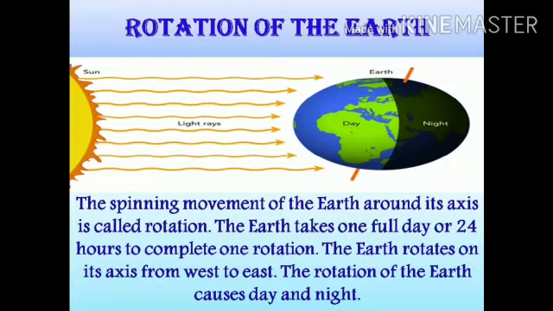So children, what is rotation? Rotation is the spinning movement of the Earth on its axis. Like if you take a football and you try to balance it on your finger and you turn it around, it spins. That is called rotation. And it takes 24 hours to complete one rotation. That is one full day. The Earth rotates on its axis from west to east, and it causes day and night.